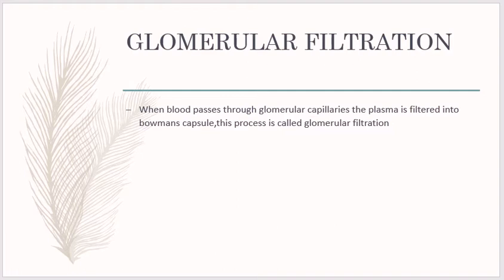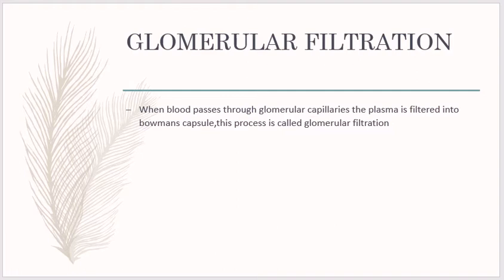Filtrate from the Bowman capsule passes through the tubular portion of the nephron. When it passes, it will undergo various changes both in quality and quantity. Many useful substances like glucose, amino acids, water and electrolytes are reabsorbed from the tubules. This process is called tubular reabsorption.